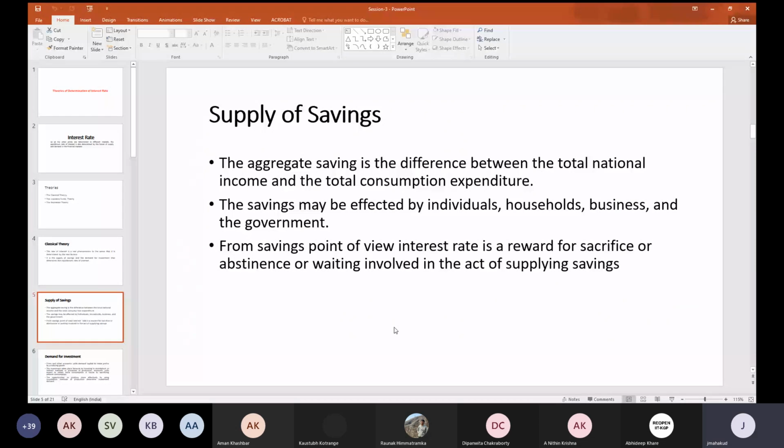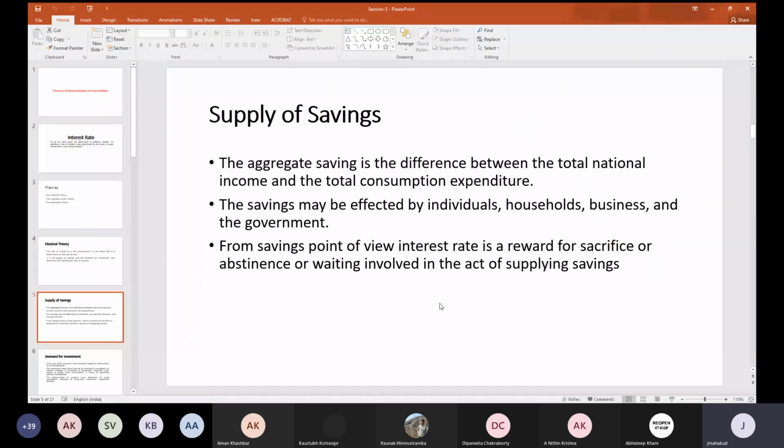From the savings point of view, what is the interest rate? If somebody is not consuming, not spending the money now, he is trying to save that money. And what is the motivation for savings? The motivation is to get some reward.